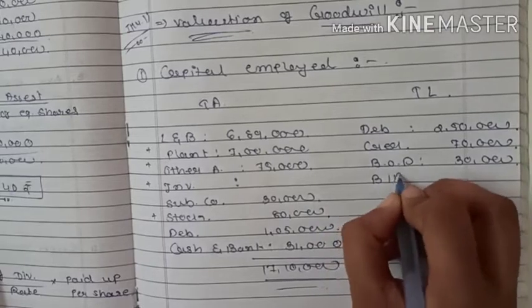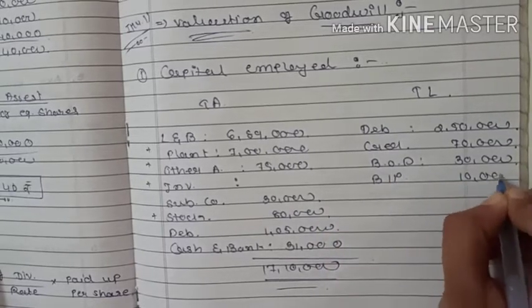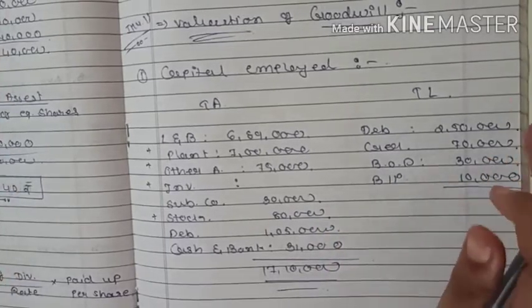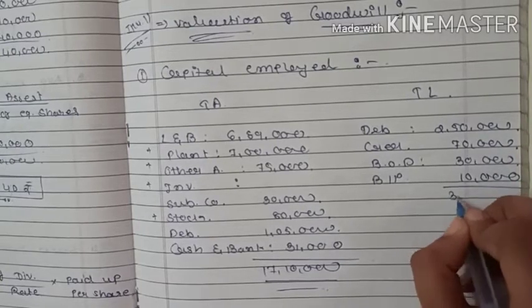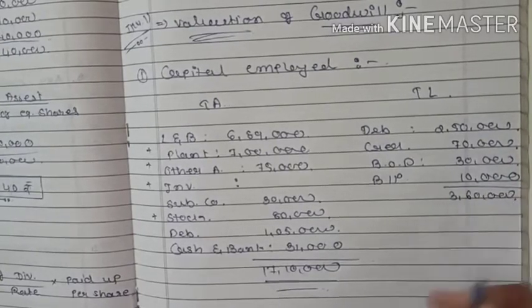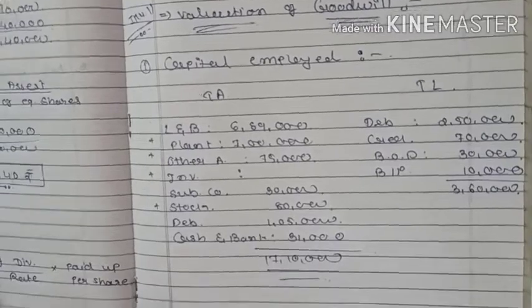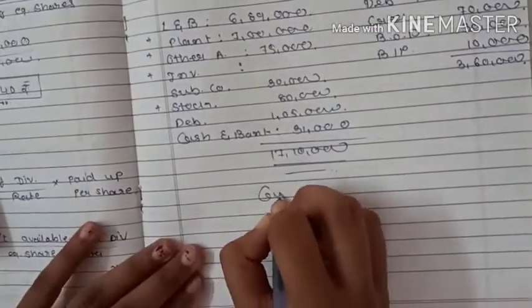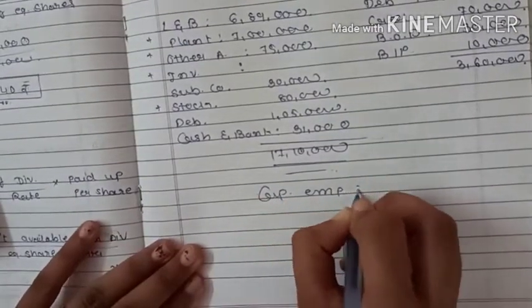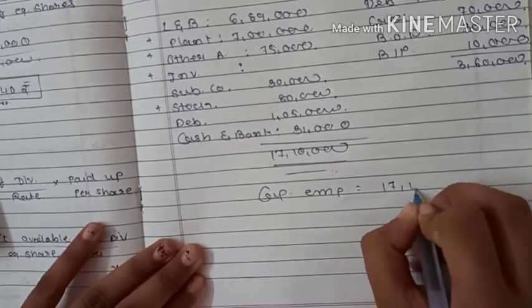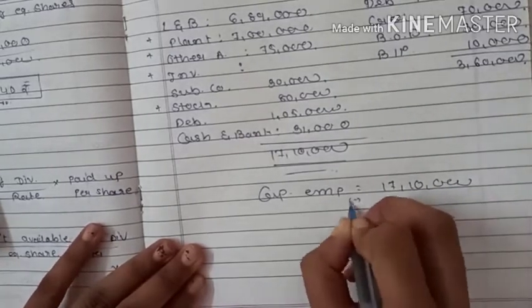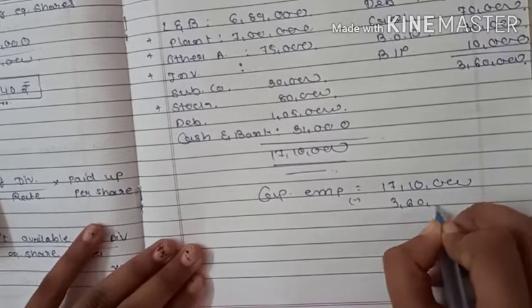Bills payable 10,000. Total of the total liabilities is 3,60,000. Right? So capital employed is equal to 17,10,000 minus 3,60,000.